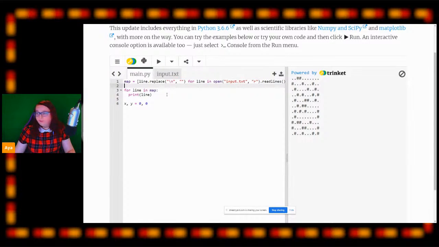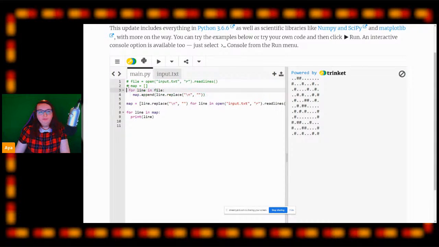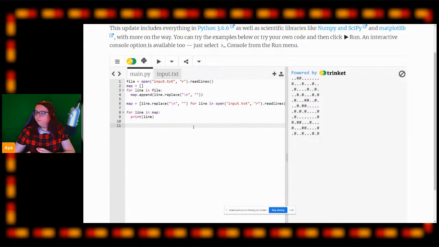Okay, so I'm going to bring back onto screen this part here. So you can just use this bit of code here, and it will functionally be the same as this list comprehension here. So I'll let you look at that for just a moment, and I'm going to start creating some variables that we're going to be tracking throughout the course of this challenge.